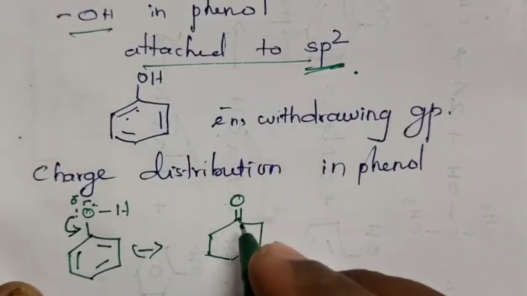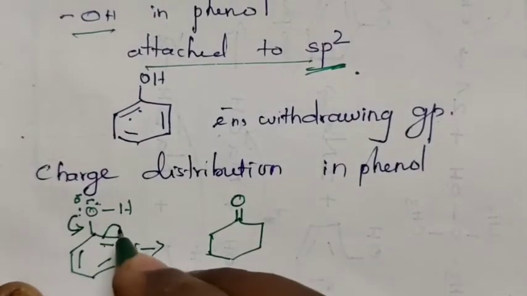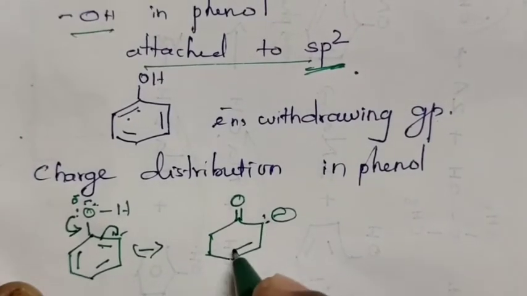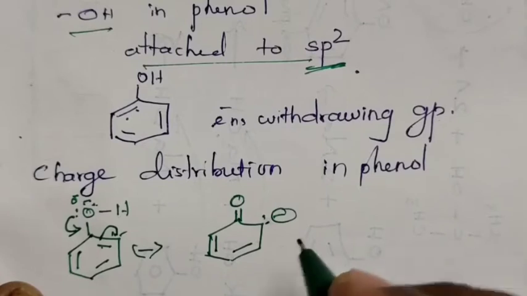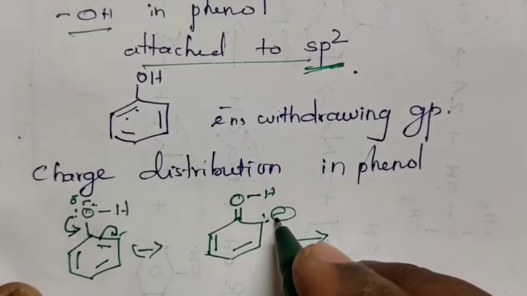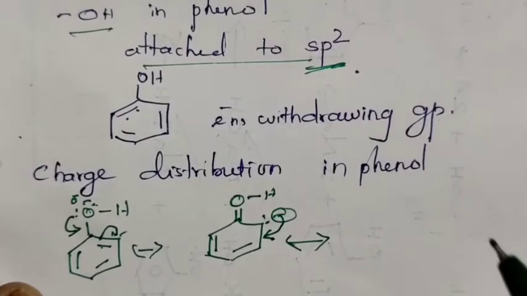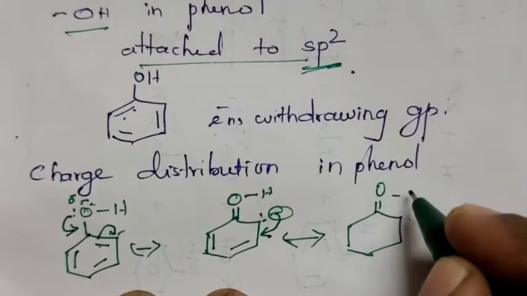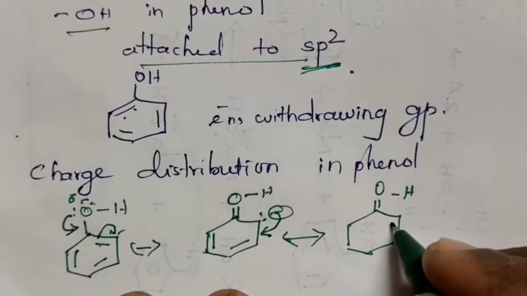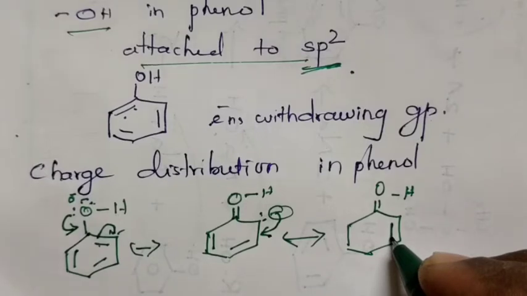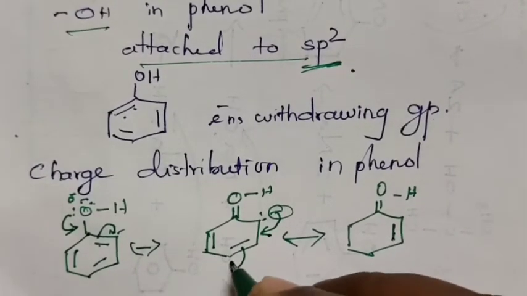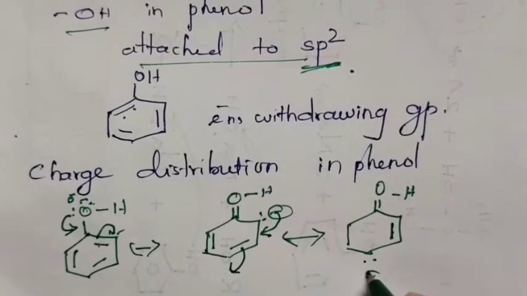So, when this bond is a double bond, this bond will slowly come out. So, here we will get a negative charge. This bond and this bond have no change. Again, this pair of electrons moves inside. This double bond and the O and H have no change. But as this electron moves inside, automatically this bond will become a double bond. But when this bond is double, this electron will come outside. So here we will get a negative charge.